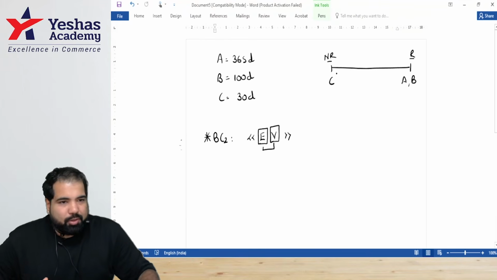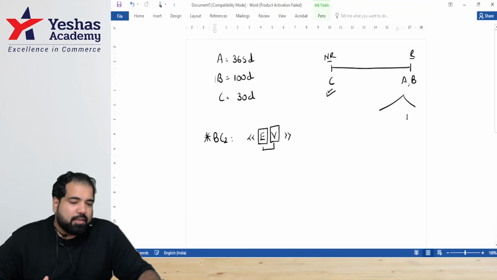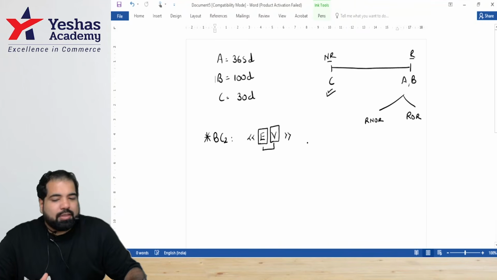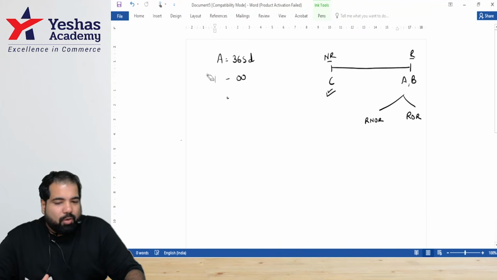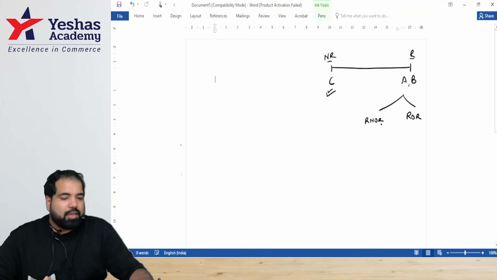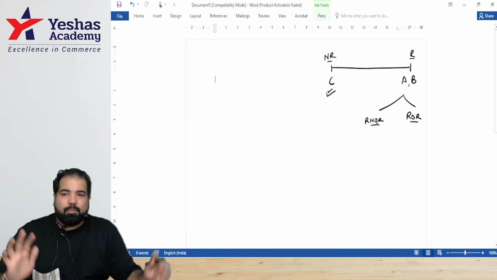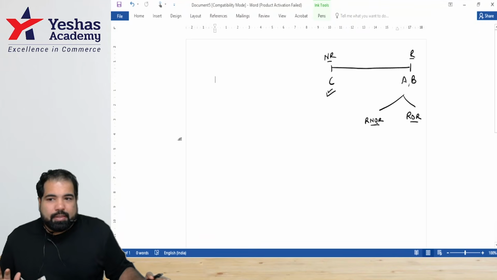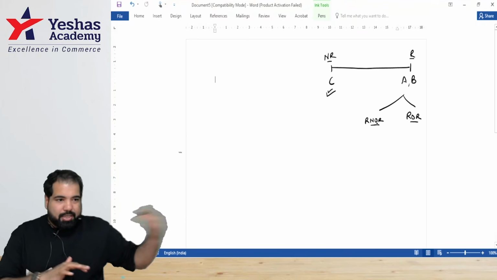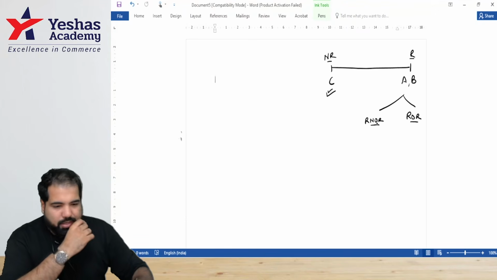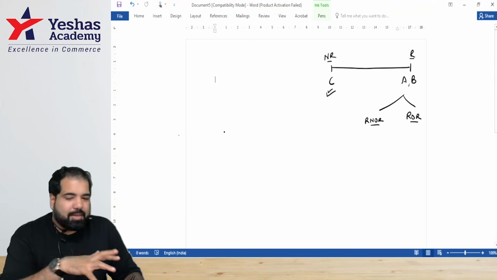Now, guys, C we don't bother much, because C is already a non-resident. But this guy, A and B, he is what? Resident. And in resident, whether he is a ROR or whether he's a RNOR, that is what we need to figure out. So I'm rubbing all these out and we are trying to figure out whether he's a ROR or RNOR. Both of them happen to be residents, but ordinary resident or not ordinary resident is what we have to look at.